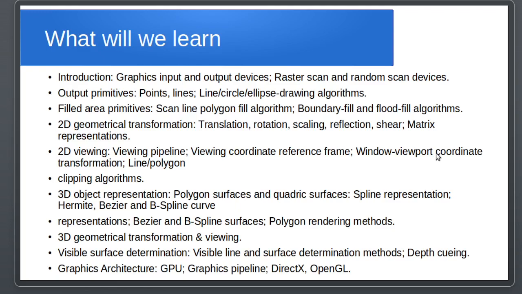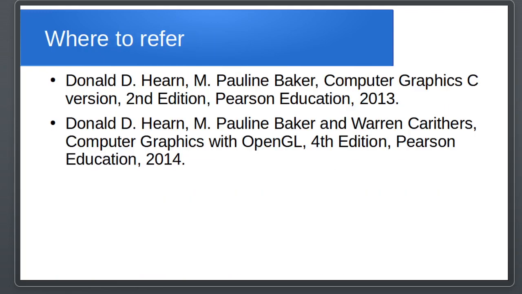Now, one question is from where we should study. Definitely, there are several books on computer graphics. However, we have referred to one book. We call it Hearn and Baker. The writers of this book are Donald D. Hearn and M. Pauline Baker. So this book is something that we are going to follow.